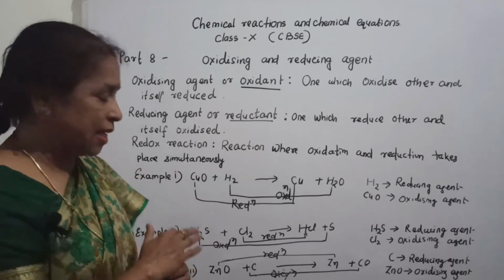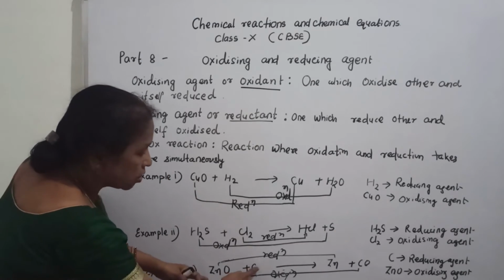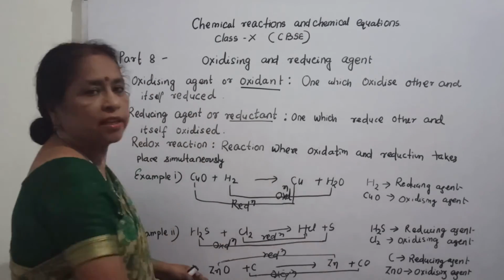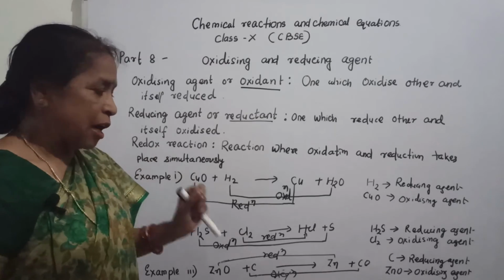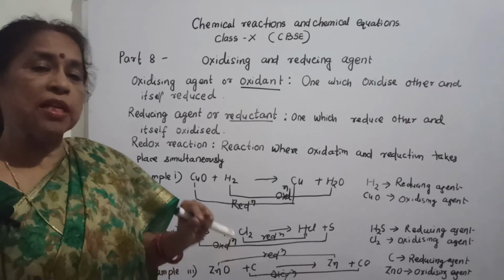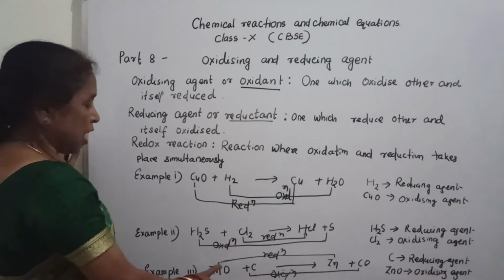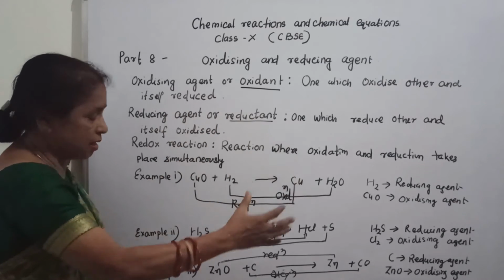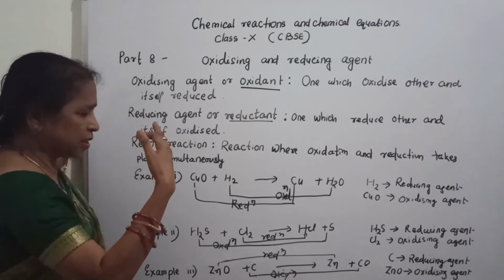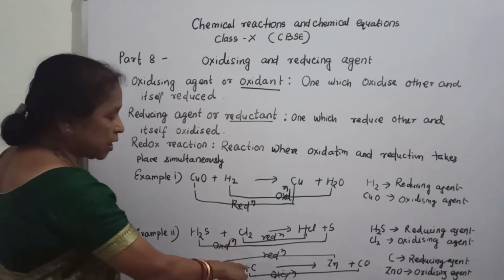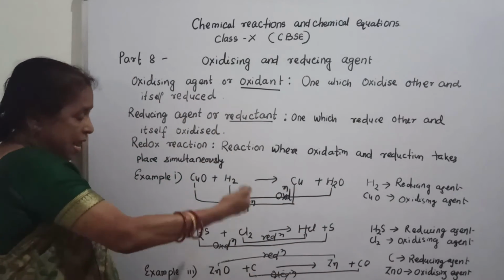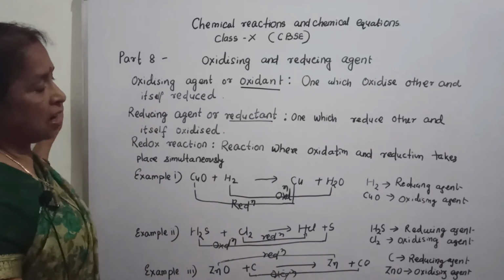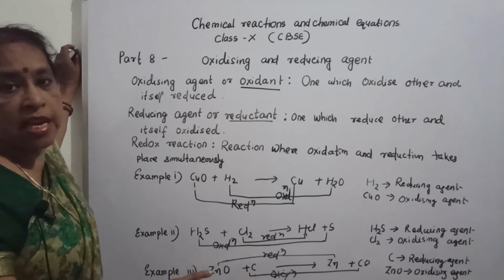Zinc oxide is the oxidizing agent because it oxidizes carbon to carbon monoxide and itself is reduced to zinc. That means carbon is the reducing agent and ZnO is the oxidizing agent. This is the reducing agent and oxidizing agent.